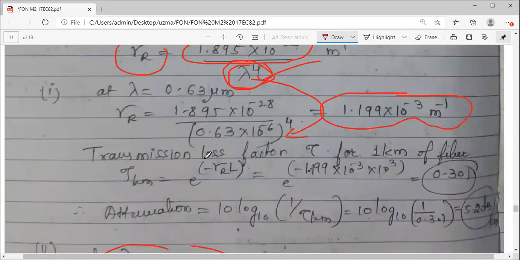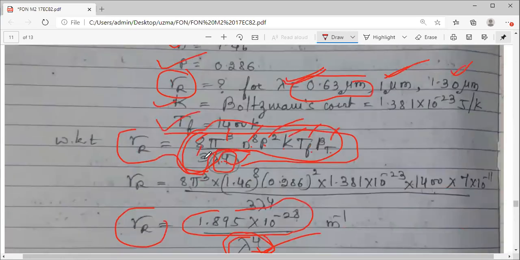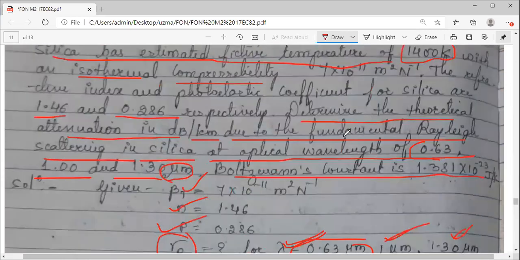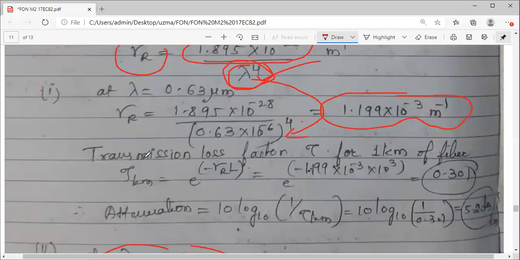Now coming to the attenuation, because the question is not only to find the scattering coefficient but also to determine the attenuation. So you have to find attenuation. For that, you first calculate a transmission loss factor tau. We need tau per kilometer, because whenever we calculate attenuation it will be dB per kilometer. Even the transmission loss factor will be per kilometer.